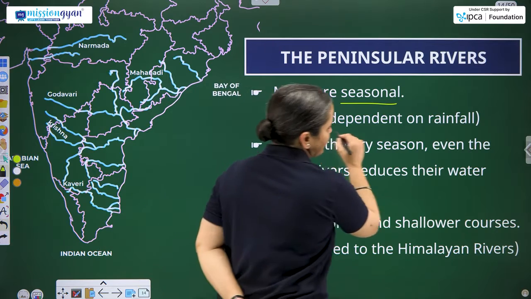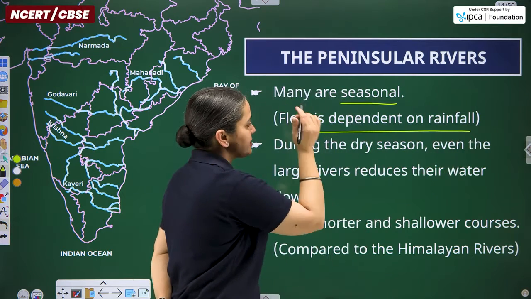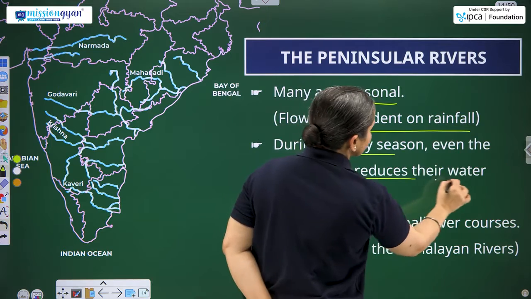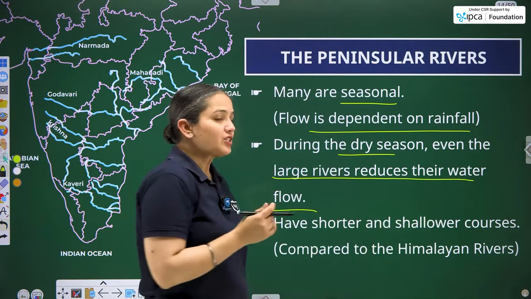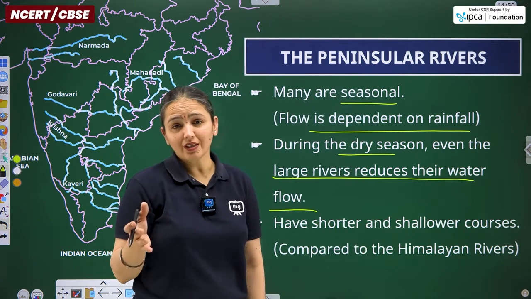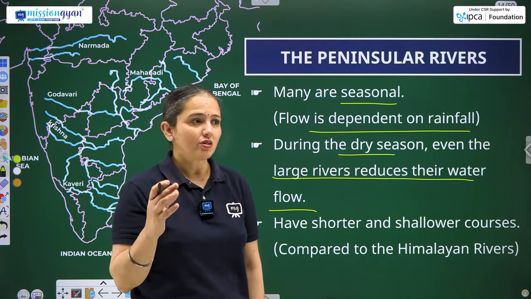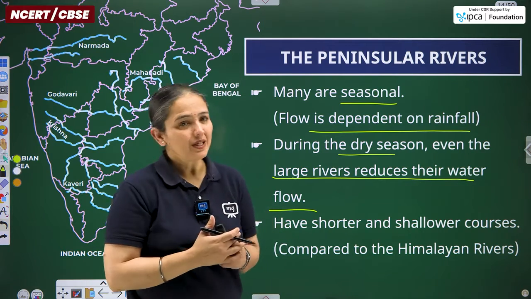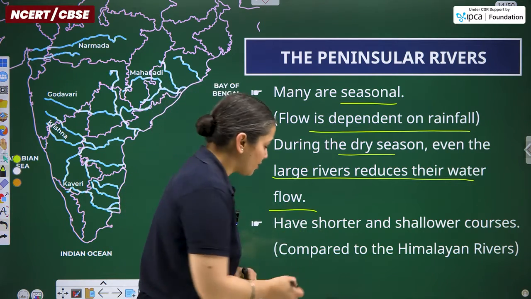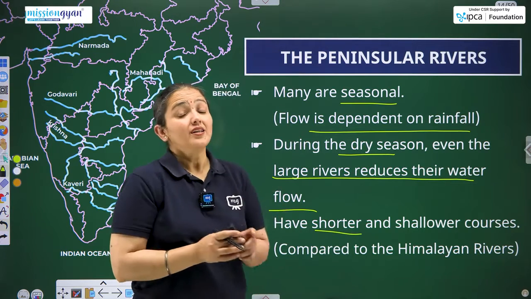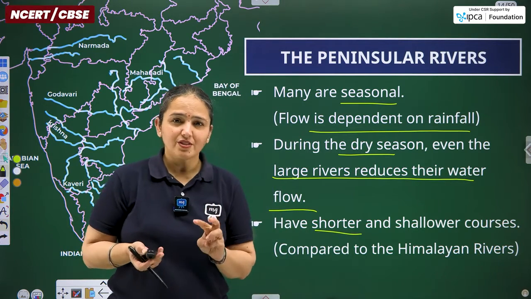Their flow is dependent on rainfall, that is why they are seasonal, and during the dry season, even the large rivers reduce their water flow because it's the dry season or the rainfall occurrence was less. So due to that, the availability of water will be less itself. So they are shorter.